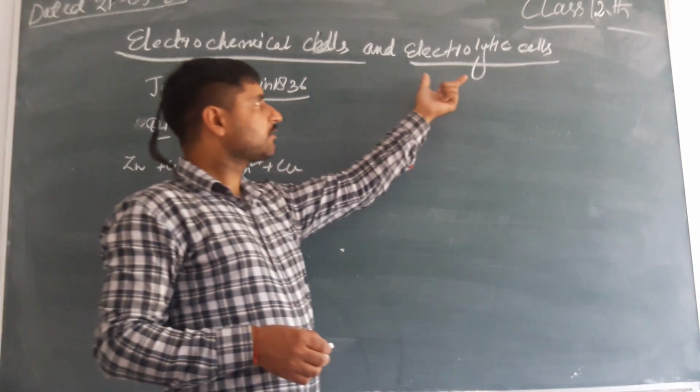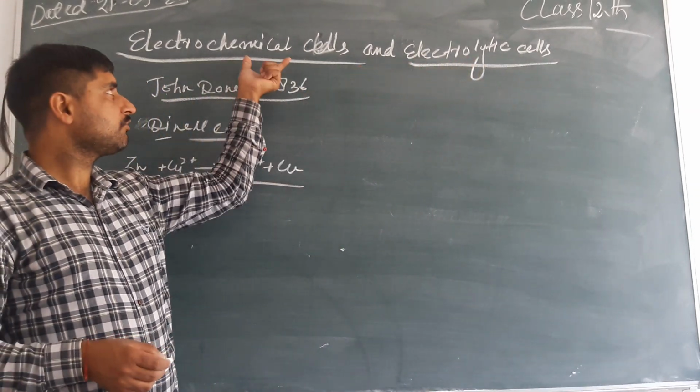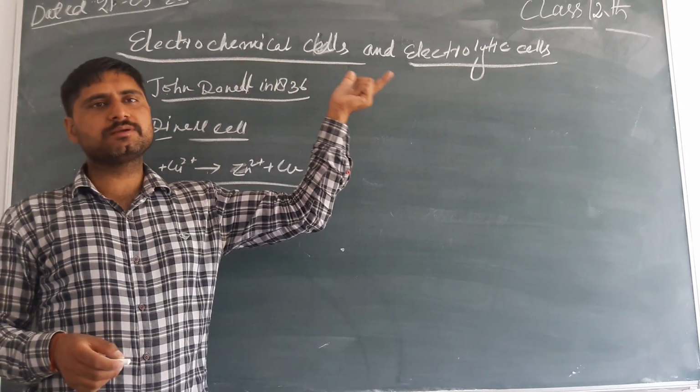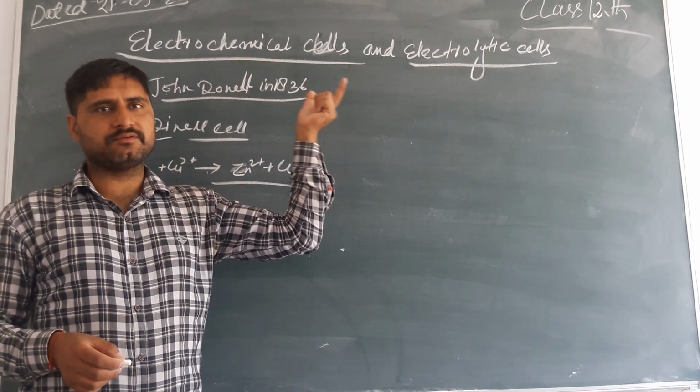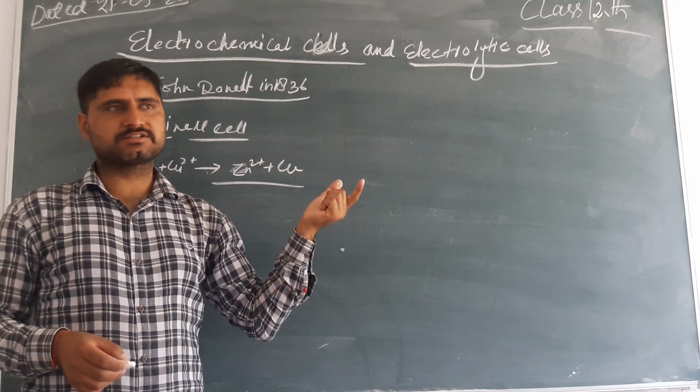What is an electrolytic cell? The electrochemical cell has the most important application in everyday life for the generation of electricity in your batteries.